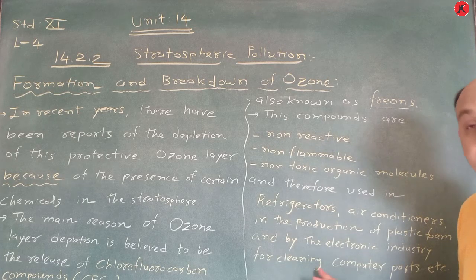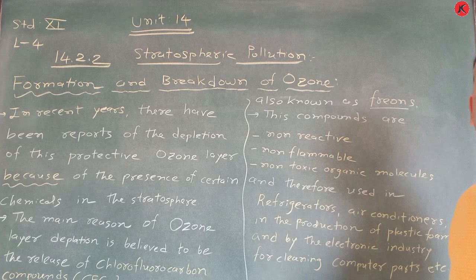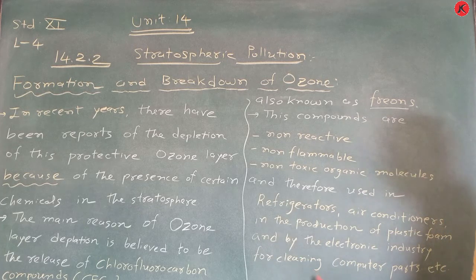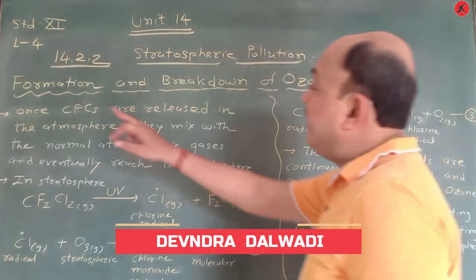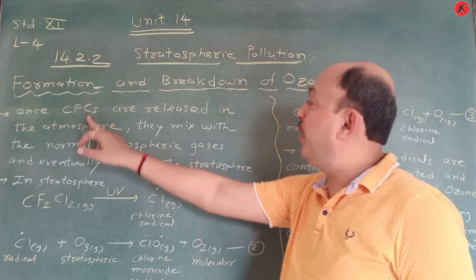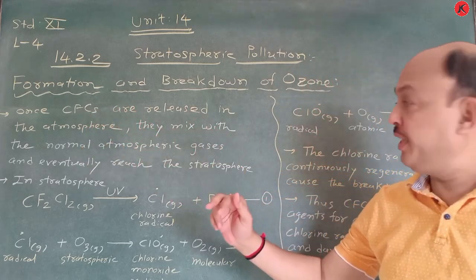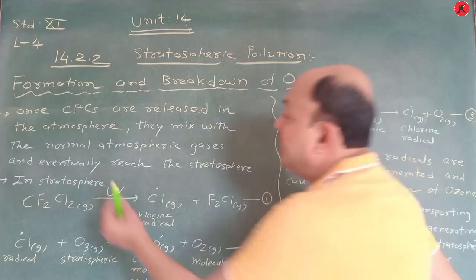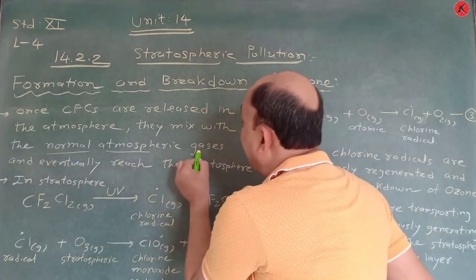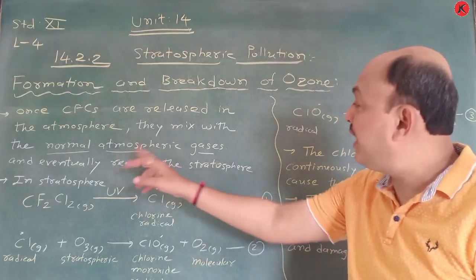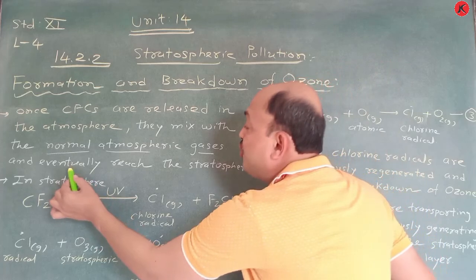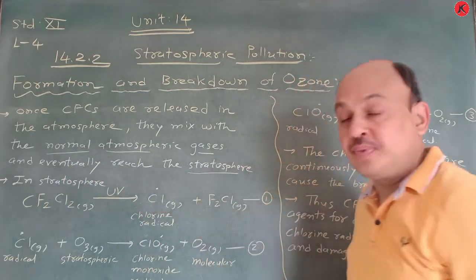In continuation with this topic, with respect to free radical chlorine, how is chlorofluorocarbon decomposed in the form of free radicals? So take a screenshot, write it completely. Here, once CFCs, chlorofluorocarbon compounds, are released in the atmosphere, they mix with the normal atmospheric gases present in the atmosphere, and eventually reach the stratosphere.